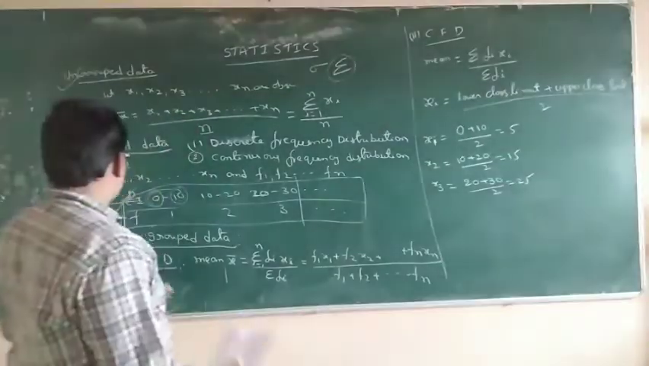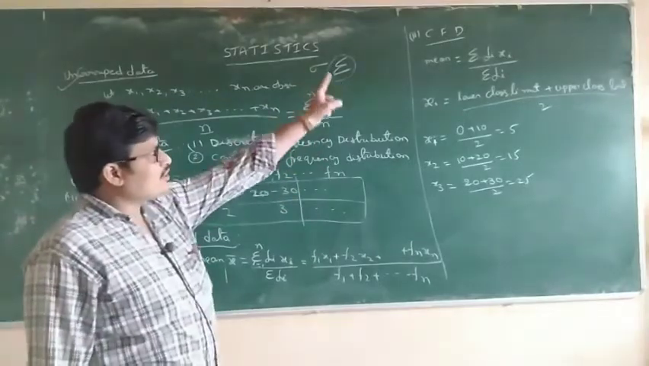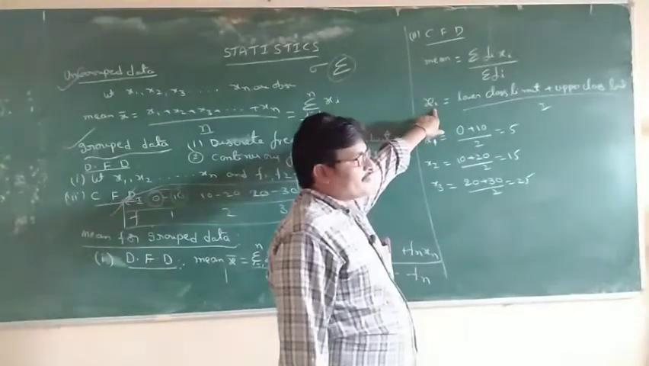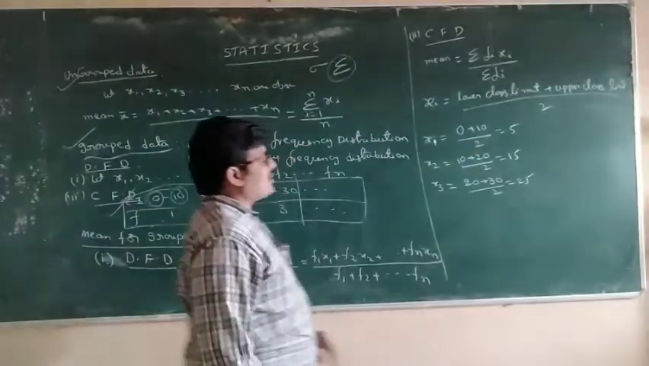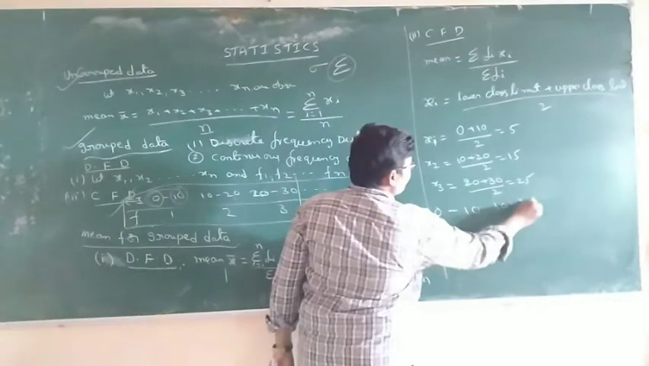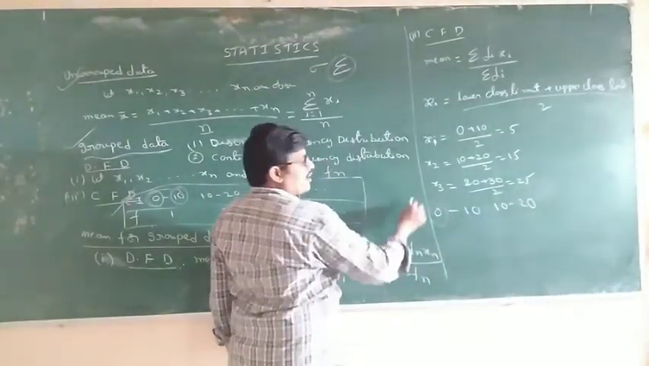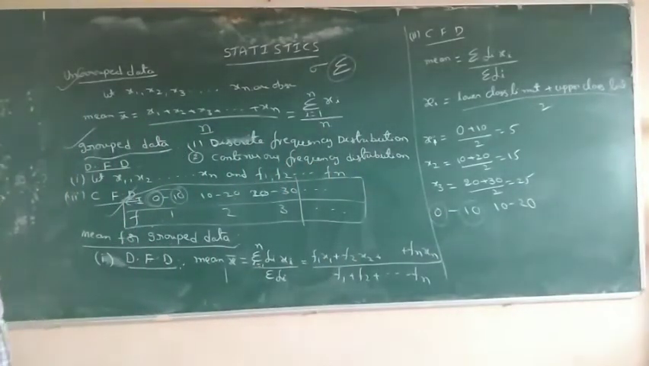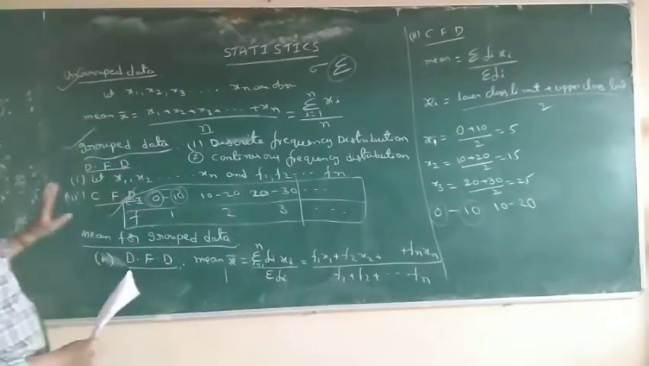In the discrete frequency distribution, fi and xi are directly given. So in the continuous frequency distribution, first of all we have to find out xi. How to find out? Lower class limit plus upper class limit in the interval. For example, 0 to 10, 10 to 20. Once again, 0 to 10 in the interval: 0 is the lower class limit and 10 is the upper class limit.